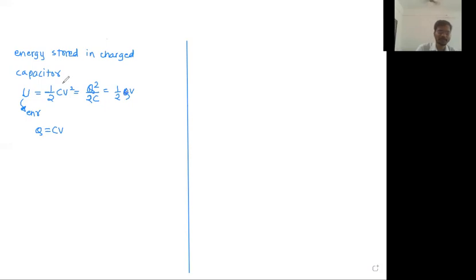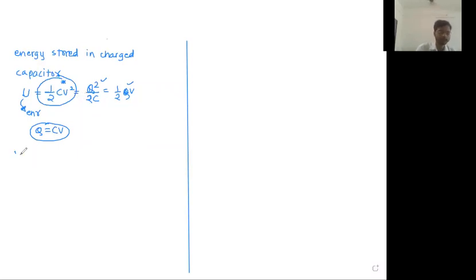Out of which basically only one formula I remember. These two I got remembered automatically, just by solving examples again and again. But fundamentally I remember 1/2 CV square and Q is equal to CV. The other two got remembered automatically. Okay, fine. Now there are some other important points.